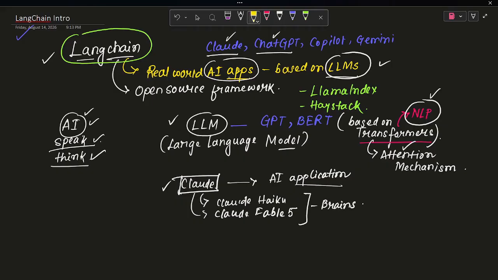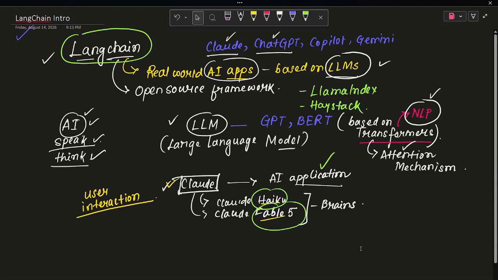Now why do we need an application? We can directly use the LLMs, right? But the thing is, while creating an application for user interaction, one LLM alone is not enough to do the user task or user applications. If you want to optimize them, you need to create an AI application where, as the brain, you can use several models. So that is the main goal, to build an AI application first of all, and for this we will be using this framework.